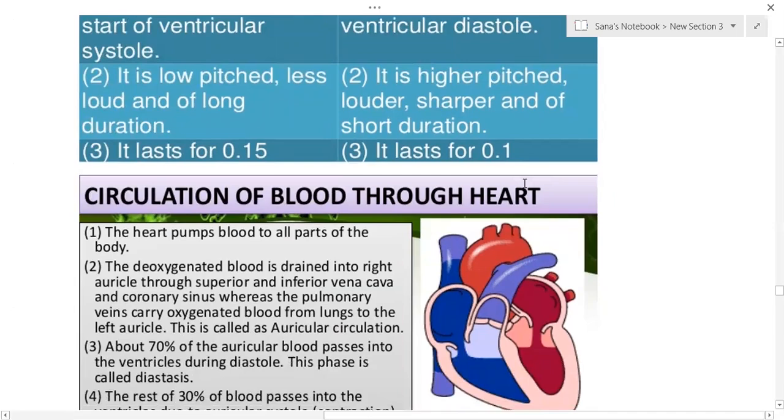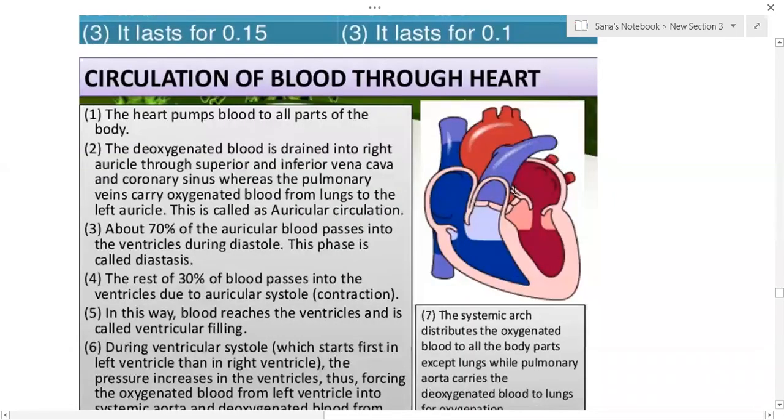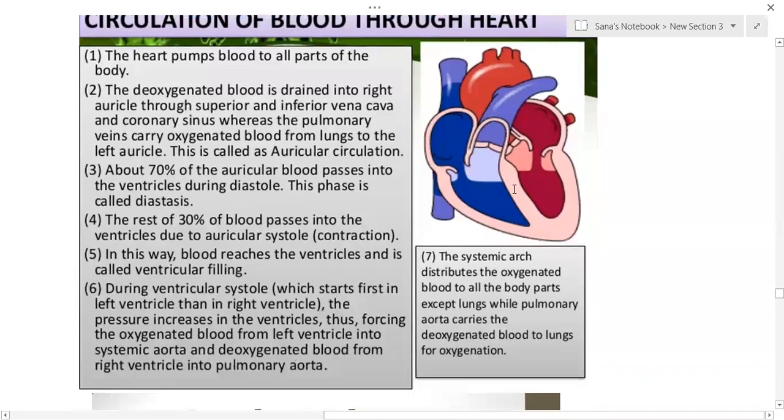So the circulation of blood through the heart. How does the circulation take place? The heart pumps blood to all parts of the body. The deoxygenated blood is drained into the right auricle through the superior and inferior vena cava and coronary sinus, whereas the pulmonary vein carries the oxygenated blood from the lungs to the left auricle.